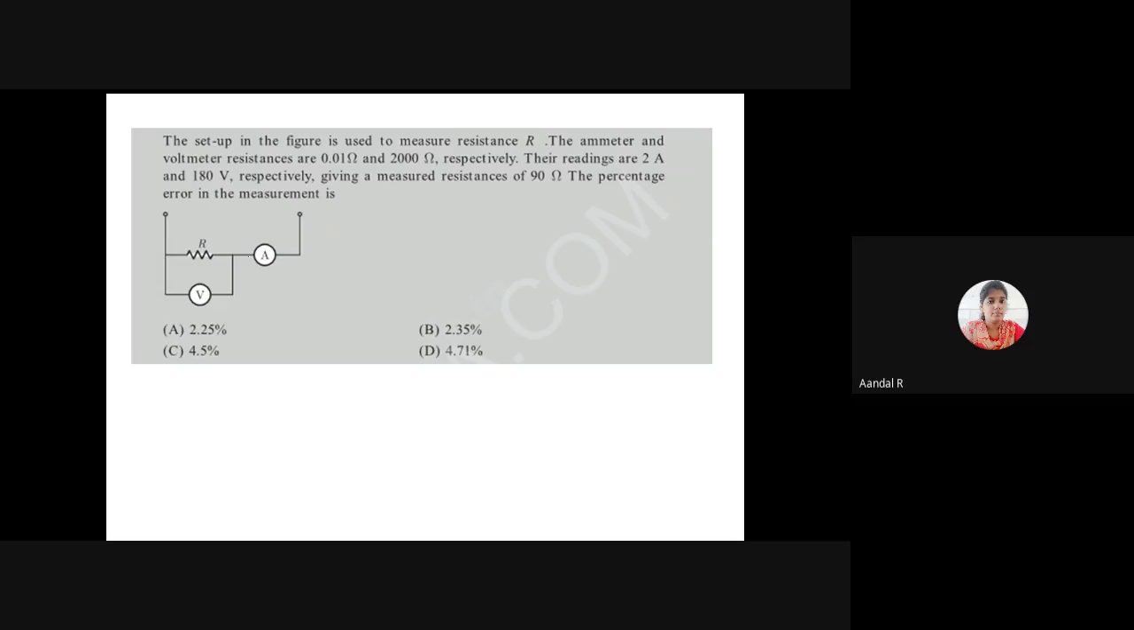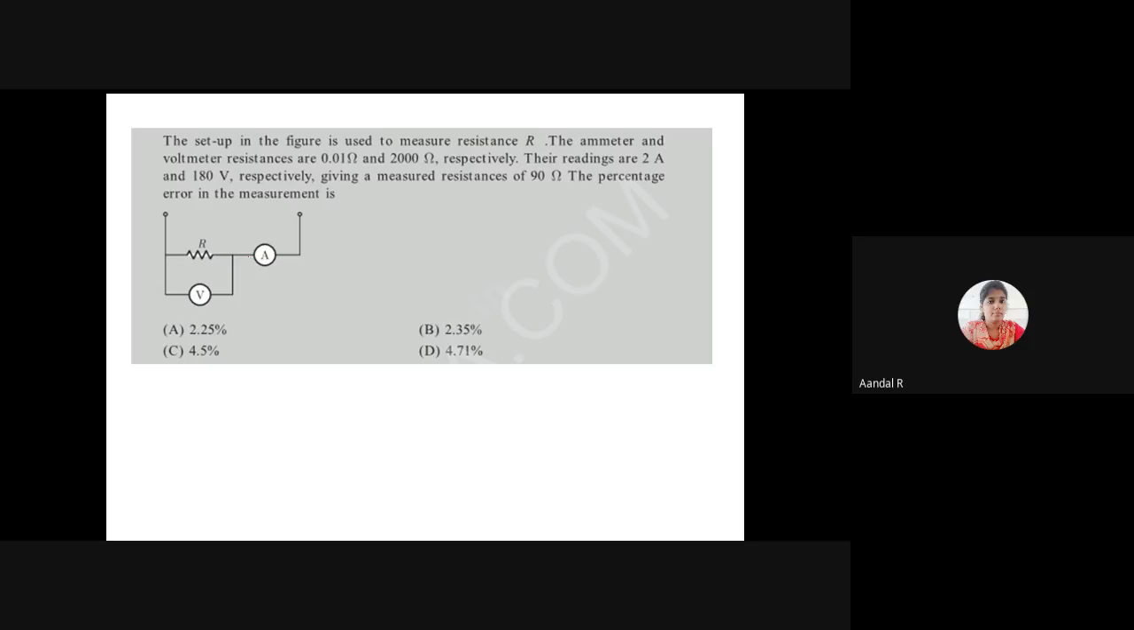The next question is the setup shown in the figure. The setup shown in the figure is used to measure resistance R. The ammeter resistance is 0.01 ohm and the voltmeter resistance is 2000 ohm respectively. Their readings are 2 ampere and 180 volt respectively, giving a measured resistance of 90 ohm. What is the percentage of error in the measurement?